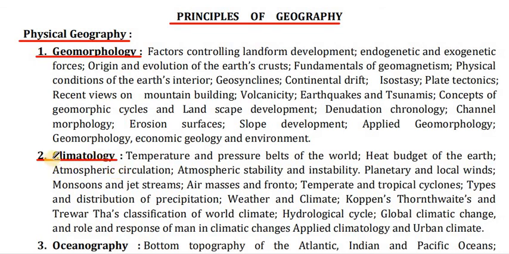The temperature and pressure belts of the world, heat budget of the earth, atmospheric circulation, atmospheric stability and instability, planetary and local winds, monsoon and jet streams, air masses and fronts, temperate and tropical cyclones, types and distribution of precipitation, weather and climate, Köppen's and Thornthwaite's classification of world climate, hydrological cycle, global climatic changes, and the role and response of man in climatic change, applied climatology and urban climate.